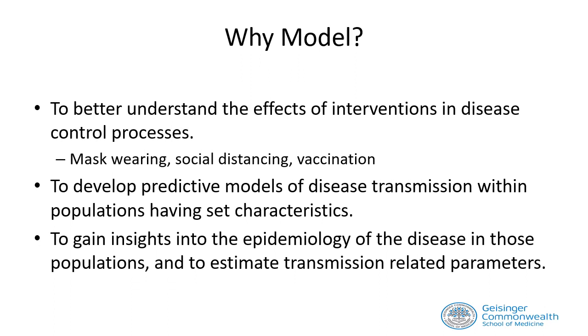To summarize, mathematical models of disease transmission may be developed and used for three reasons: to better understand the effects of interventions in disease control processes, to develop predictive models of disease transmission within populations having set characteristics, and to gain insights into the epidemiology of the disease in those populations, and to estimate transmission-related parameters.